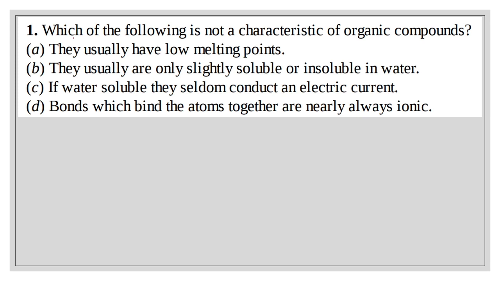Question number 1. Which of the following is not a characteristic of organic compounds? Okay, here the answer would be D, as we know that in organic compounds atoms are bonded with covalent bonds, but here this is ionic. That's why this is not a characteristic of organic compounds. Let's move on.